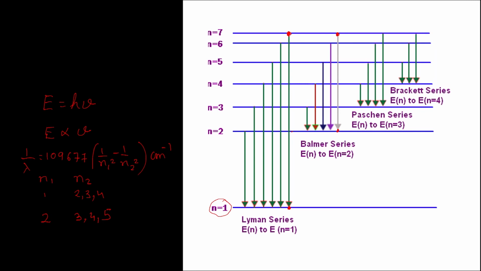You can again in a similar manner go ahead by placing the value of n1 as 3 and n2 as 4, 5, 6 and so on. The wave numbers you get would now go to the Paschen series. One extraordinary success of Bohr's model was that it was able to explain the famous Rydberg's equation.